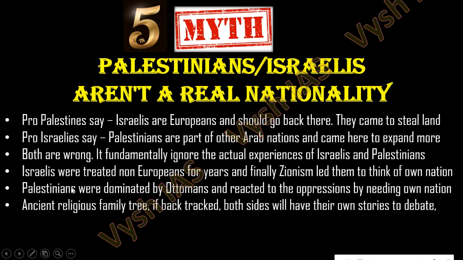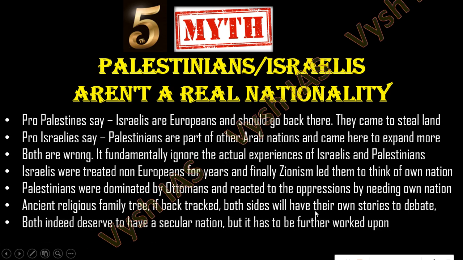Ancient religious family tree. If you take the Jewish religion and if you take the Islam religion, if you track back, you will go till 2000 BC, the time of Abraham or Isaac or Ishmael. If you go back to that tree, both will have their own stories to debate, because both have actually the same person as their father of religion, if you can tell. One person, Abraham, one son will be making one religion, one son will be making another religion, not directly, but through their different generations. That again, the family tree I'll explain in the Israel history video. But you should know that both will have their own valid reasons to argue that this is our homeland. Now, both indeed deserve to have a secular nation, but it has to be further worked upon.